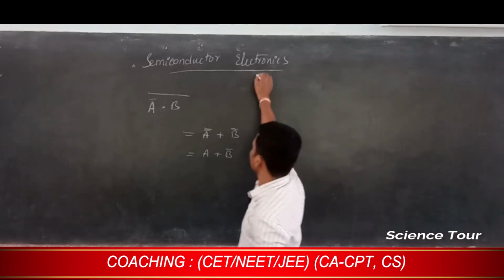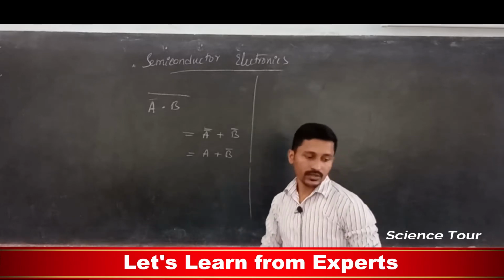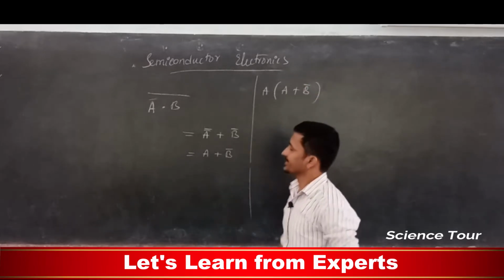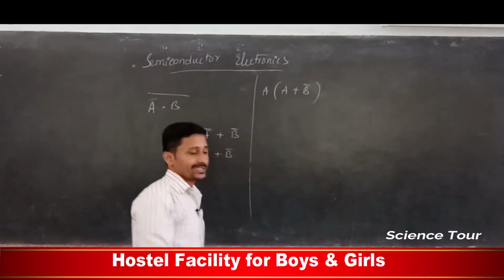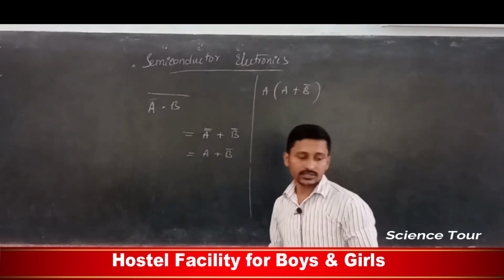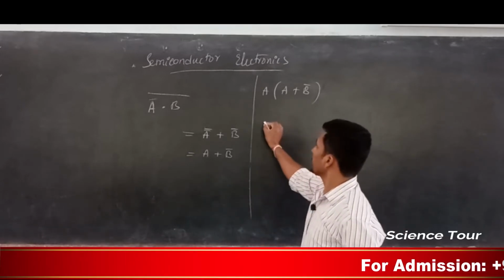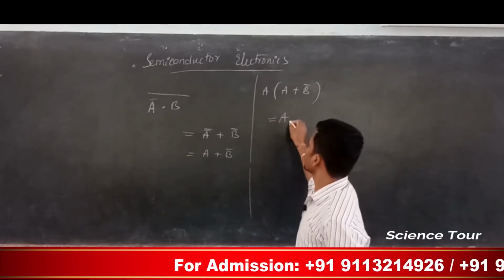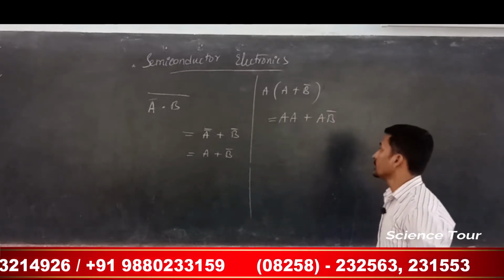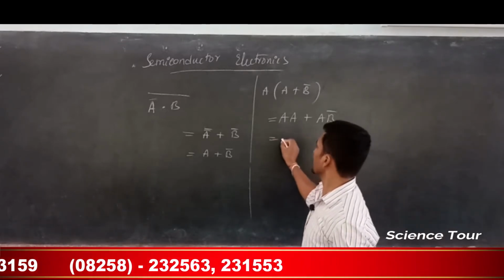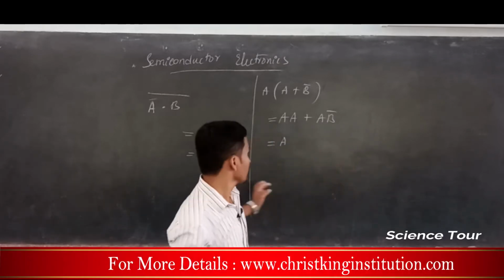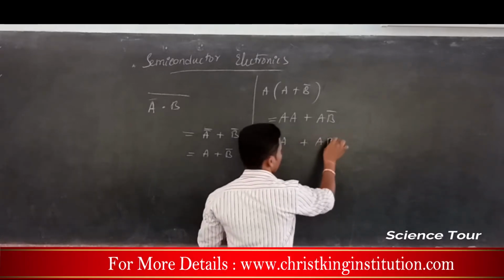Suppose you are given A and one more formula, A plus B bar. This is one result. So how can I interpret this? By different methods, by some manipulation, we can do that. Now if I multiply, A I am going to get, plus A B bar. Now A dot A is nothing but the singular property, A only we are going to get. Now this I can write as A B bar.